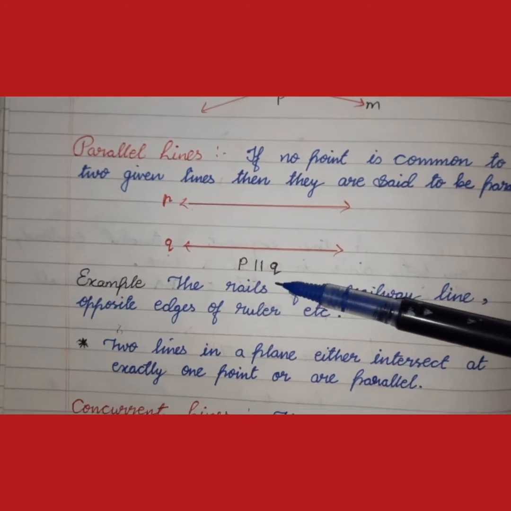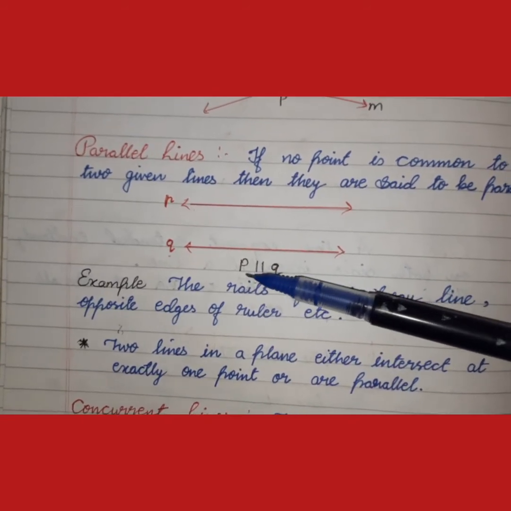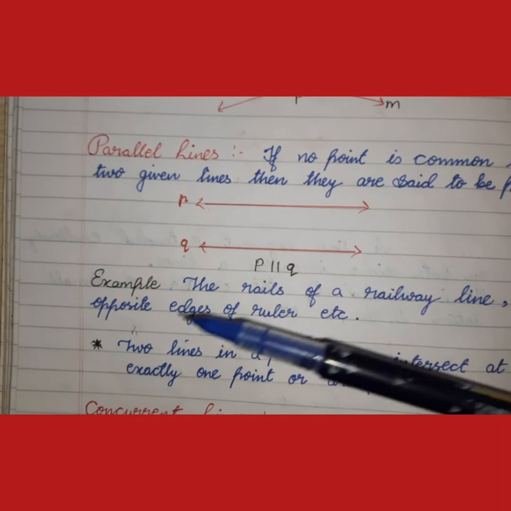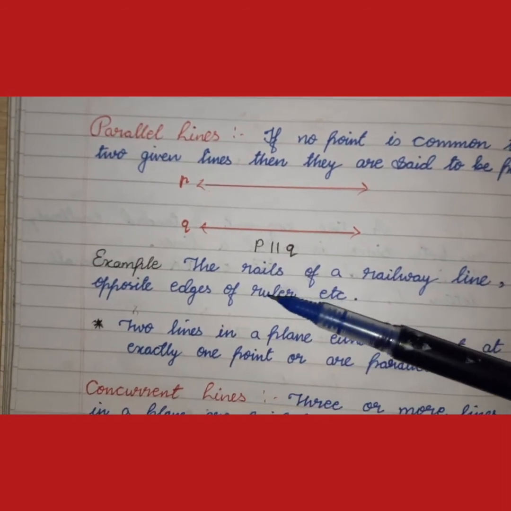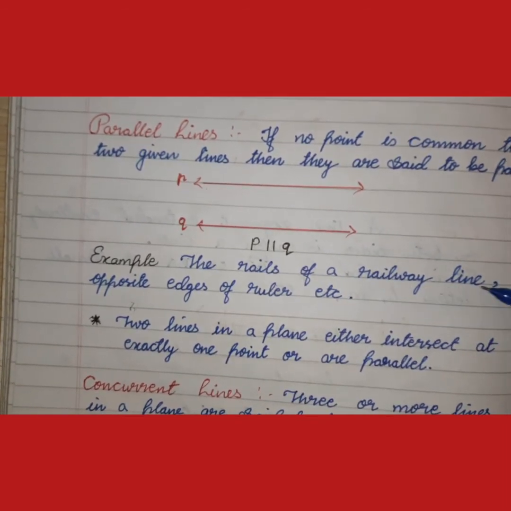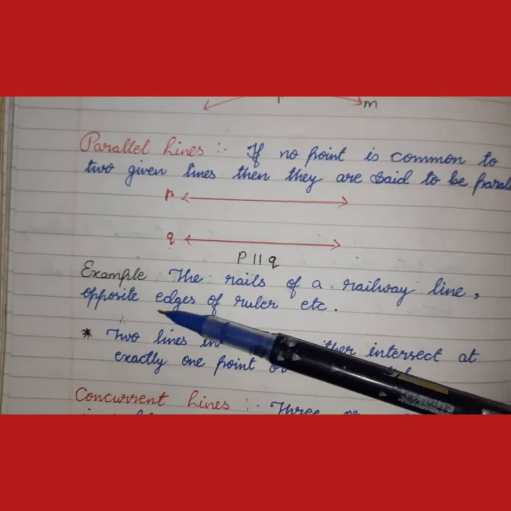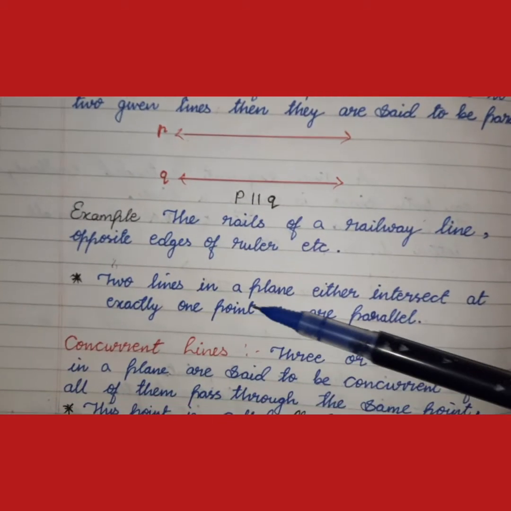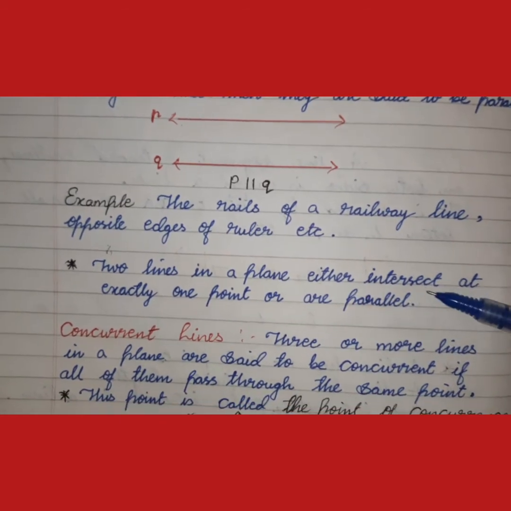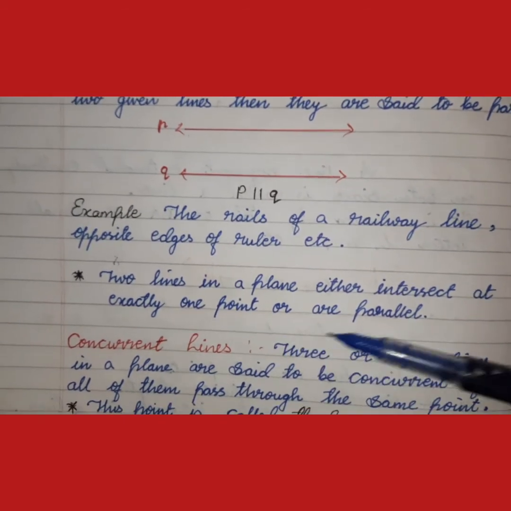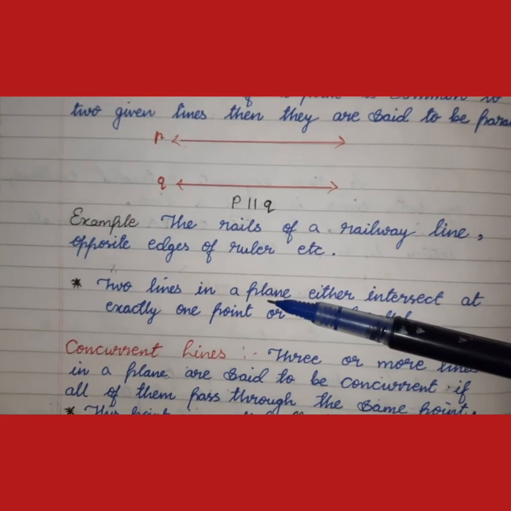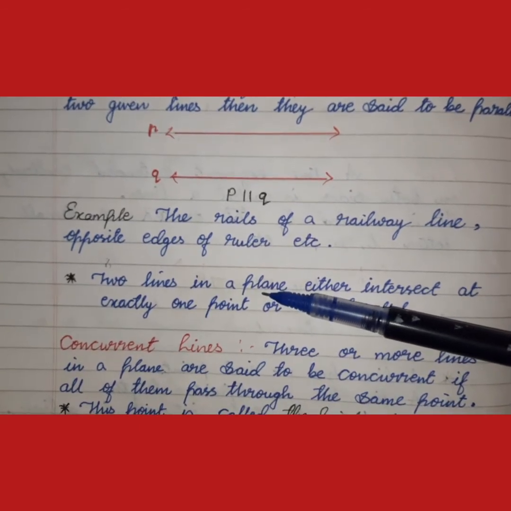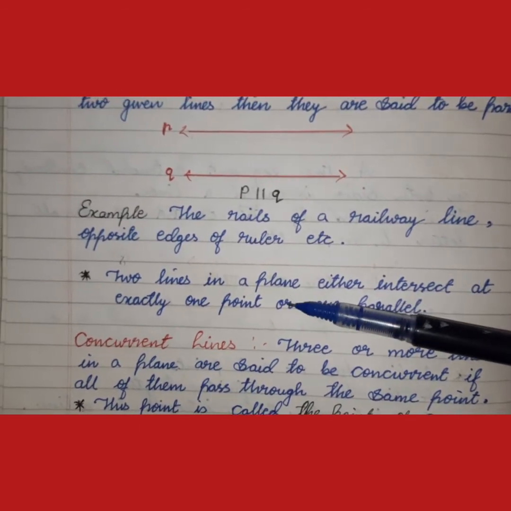This is the sign of parallel, so P is parallel to Q. Examples are the rails of railway lines, opposite edges of a ruler, etc. Two lines in a plane either intersect at exactly one point or are parallel.